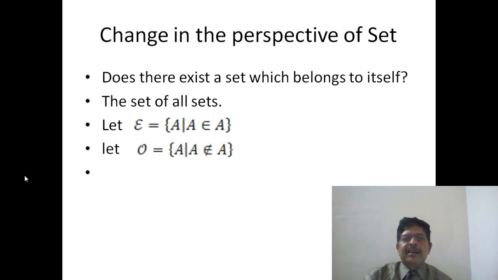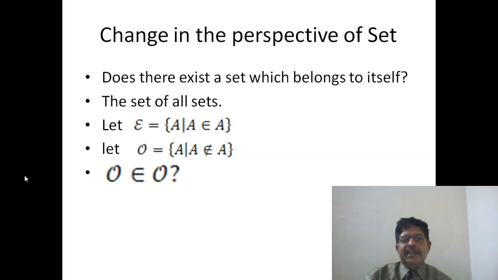And let script O be all those sets which do not belong to themselves. We can easily find sets that do not belong to themselves. The problem was only with sets which belong to themselves, and so far we could find only one, the set of all sets.